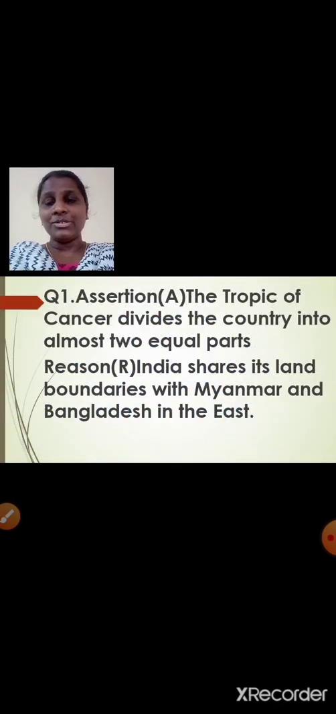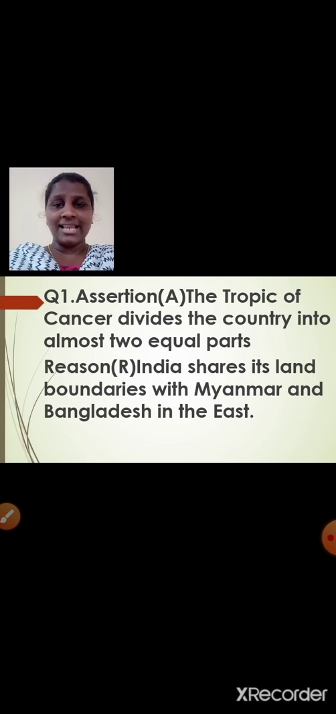Now here is the new type of question introduced for 9th and 10th standard. It is assertion and reason. So you need to understand how to solve this. It is very simple, students. First I'll read out the question. You will understand. Assertion. Assertion means positive statement. The Tropic of Cancer divides the country into almost two equal parts. Now just tell me, is this sentence correct? Yes, of course. The Tropic of Cancer divides the country into almost two equal parts. So assertion is right. Now let us read the reason.